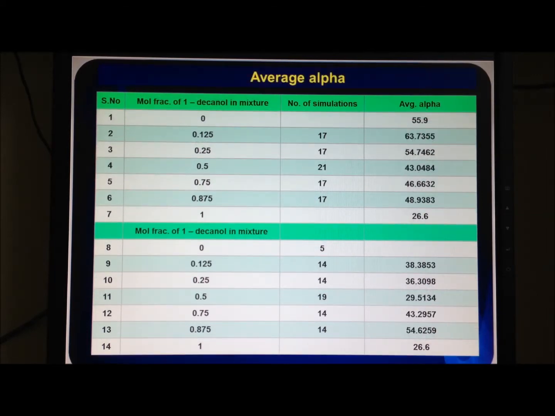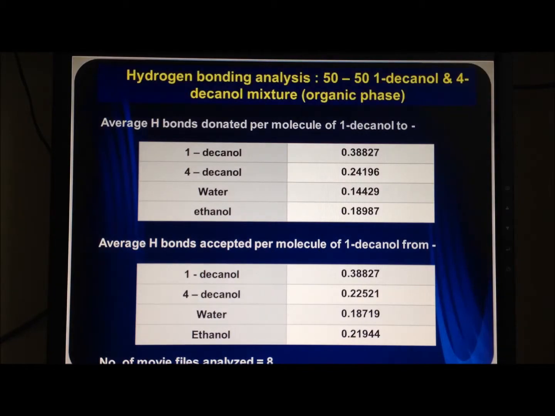These are the average values of selectivity obtained for various mixtures. Here the mixtures have not necessarily performed better than the individual components, but again these values are subject to change as simulations progress. This is some of the hydrogen bonding data obtained from the analysis of 8 movie files of the 50-50 1-decanol and 4-decanol mixture.